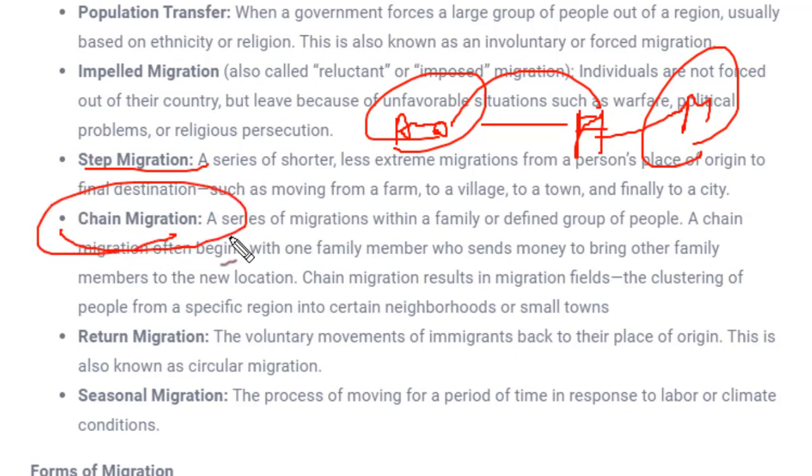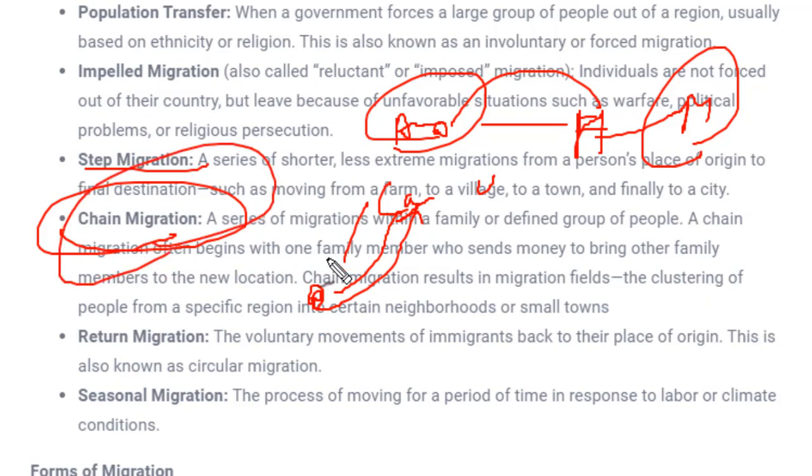Next is chain migration. Chain migration means migration happening in a chain. For example, if someone from your state or your family goes to another country like Canada, USA or any other country, and they send back money for you to go, you also migrate to those countries. That would be called chain migration, and continuously this will happen until your whole family reaches there.